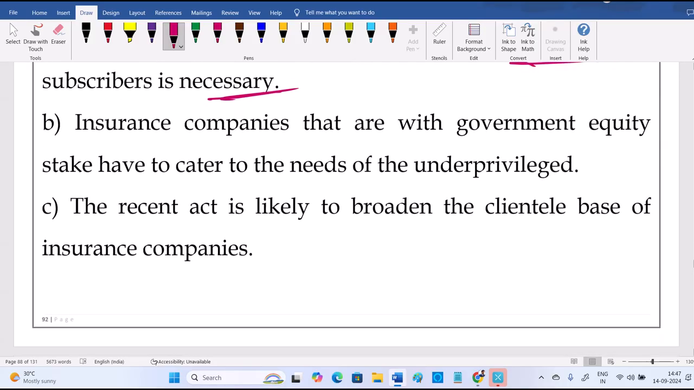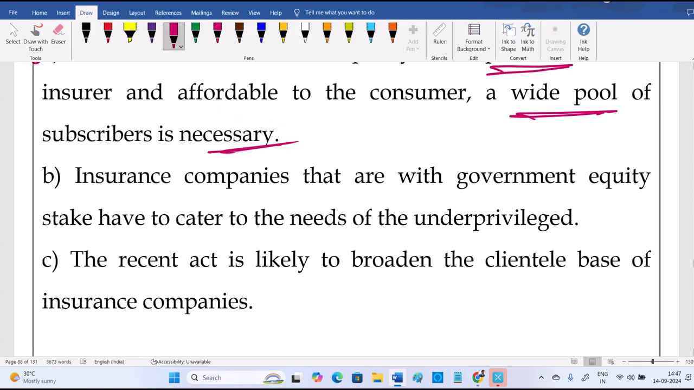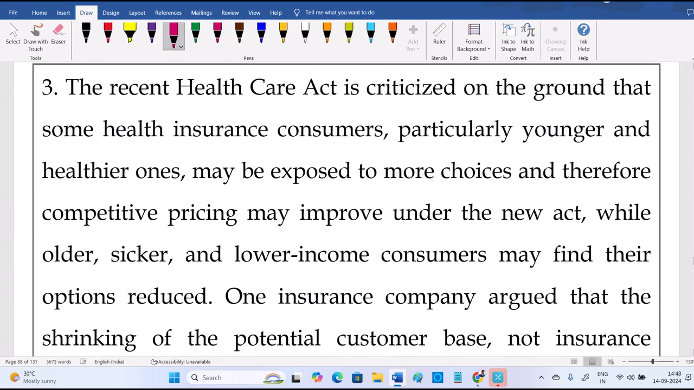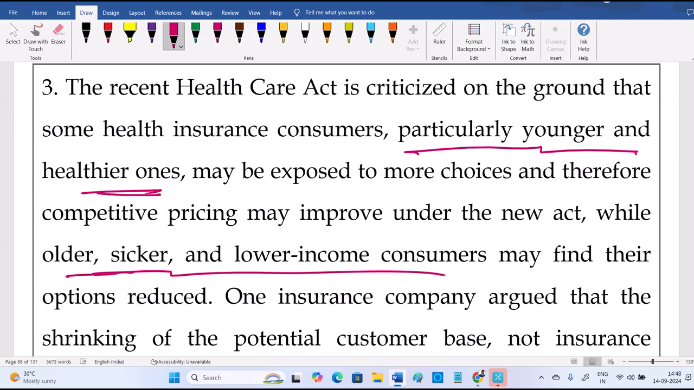No, it's a profit because they're given for younger people. The new act is saying that for younger people they want to give more options, and older people, sicker, less options. So the health is not good. Older people, sick, they're not good. Younger people who are healthy, they're giving wide options because there they'll get profit. See, younger and healthier ones will get more options. Older and sicker and lower income, they'll get fewer options.